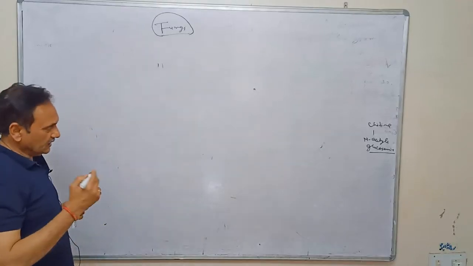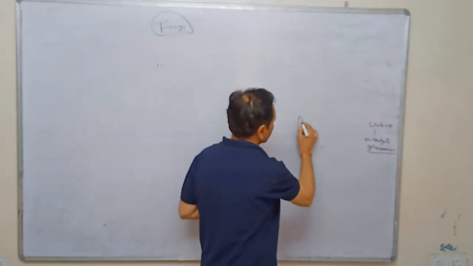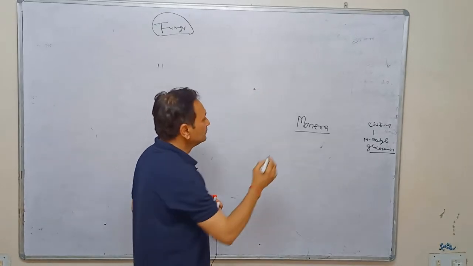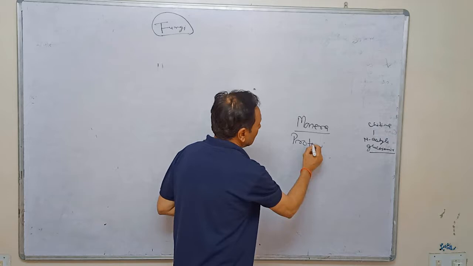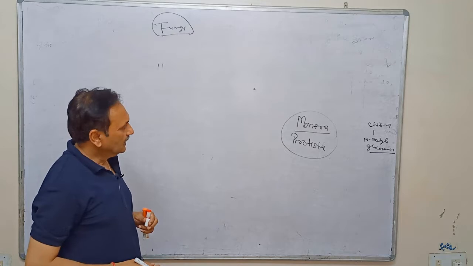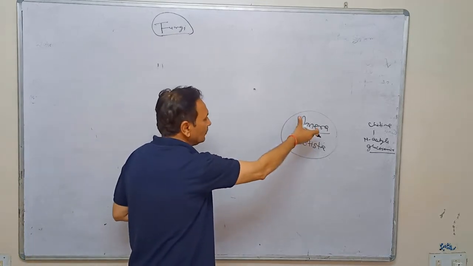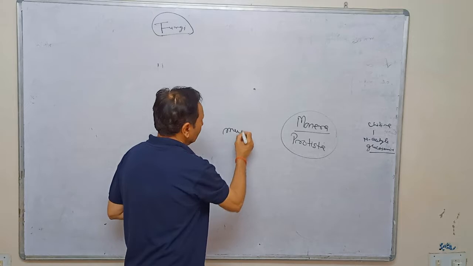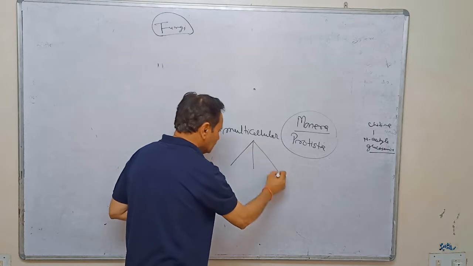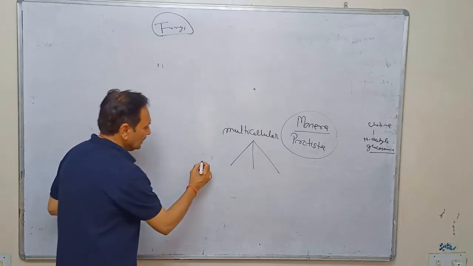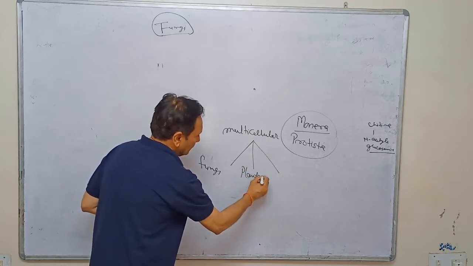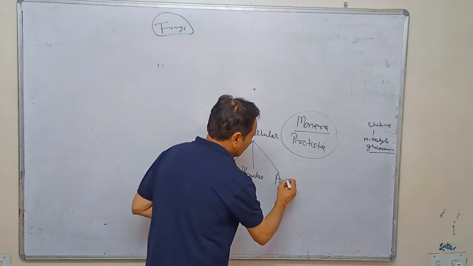Previously we have discussed the Monera, the prokaryotic unicellular, and Protista, the eukaryotic unicellular. Both are unicellular, and after that we will discuss the multicellular. In multicellular we will discuss three different groups. One is the fungi, another is the Plantae, and the third one is the Animalia.